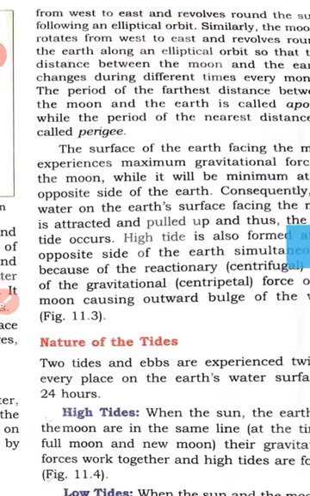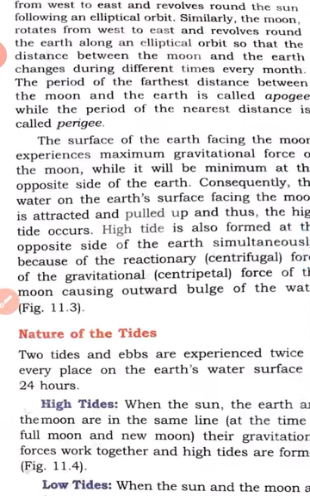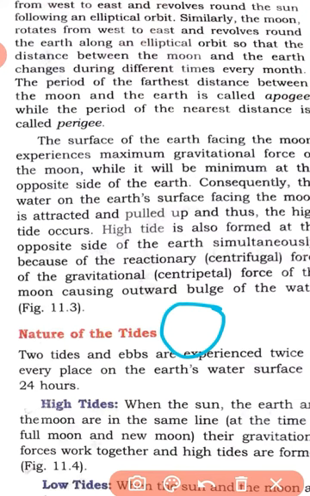The earth rotates from west to east and revolves round the sun, following an elliptical orbit. Similarly, the moon rotates from west to east. All the celestial bodies like the earth move from west to east, this is the west and this is the east.